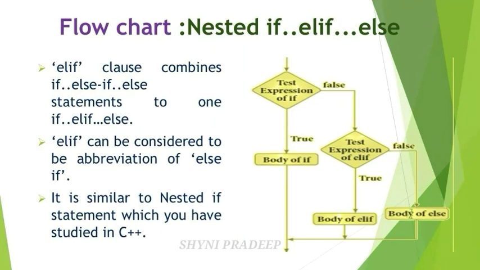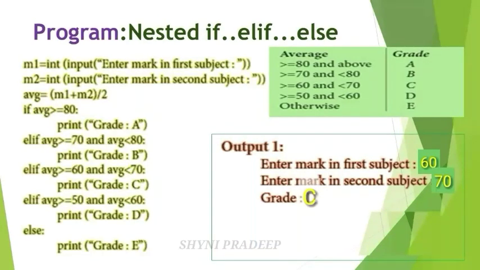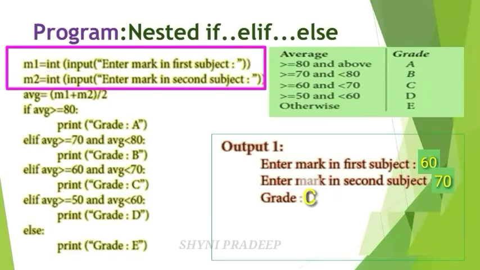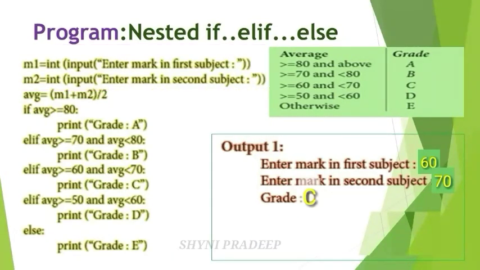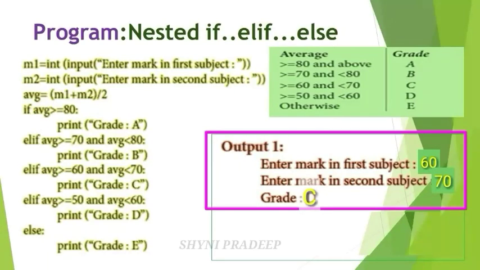See one example. In this program, we are going to print the grade based on your marks. m1 and m2 are called variables. This is the input function. You have to enter the mark in the first subject into the m1 variable and the mark in the second subject into the m2 variable. This is the output.